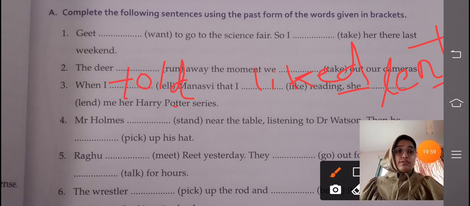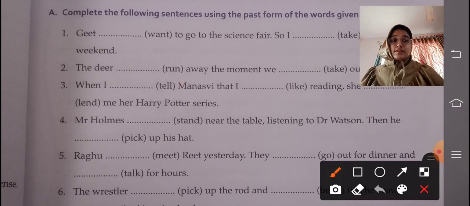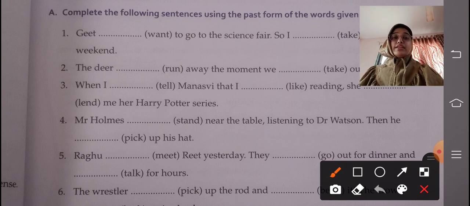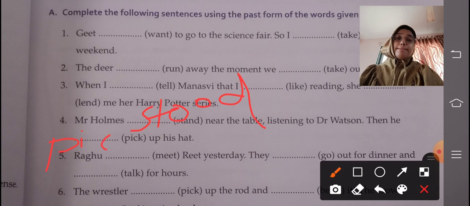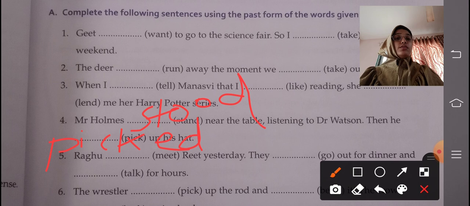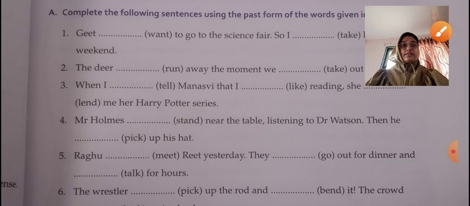Now moving ahead to our next question. Mr. Holmes dash near the table. The past form of stand is stood. Mr. Holmes stood near the table listening to Dr. Watson. Then he dash up his hat. The past tense of pick is picked. He picked up his hat. Mr. Holmes stood near the table listening to Dr. Watson. Then he picked up his hat.